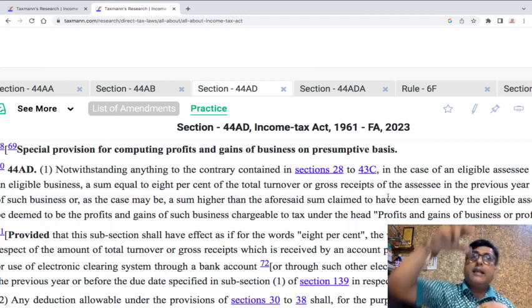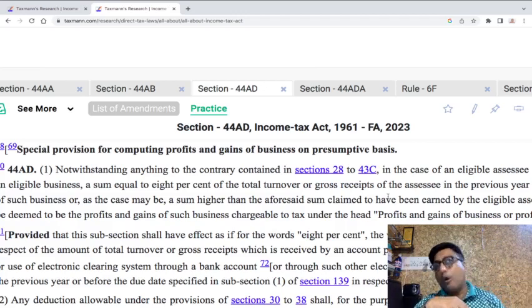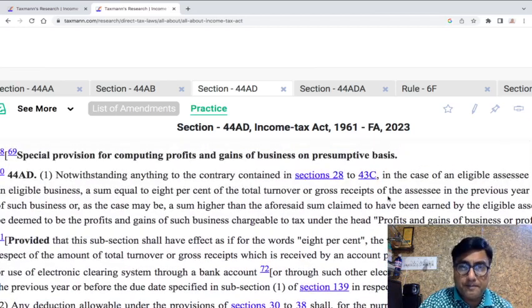And because of this 20 lakh, if I cross 2 crore, then I will be thrown out of section 44AD. That is what one has to keep in mind. So let's now go to here.